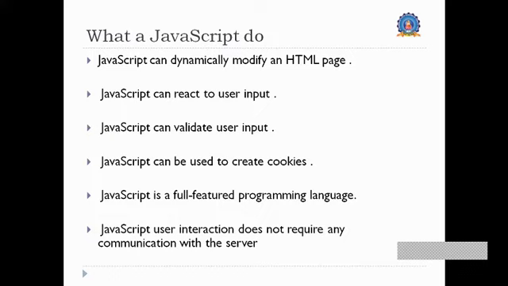JavaScript is a full-featured programming language, like Java or C++. And JavaScript user interaction does not require any communication with the server, because, as I already told, there is an intermittent cookie created in between, so that through this cookie the interactions can be created.